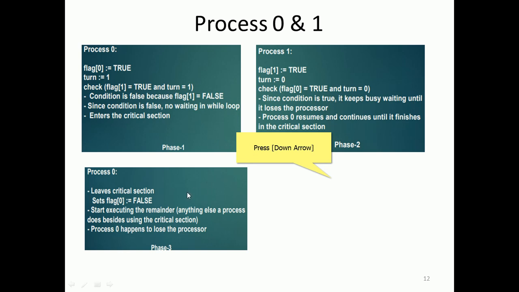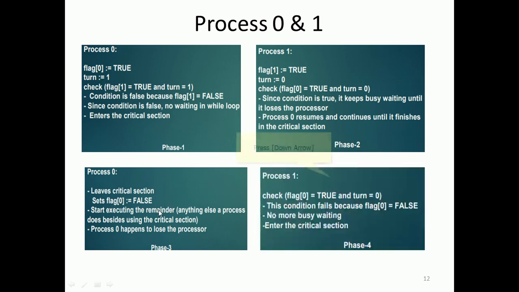It means mutual exclusion has been successfully achieved, and we have process 1. It checks whether flag 0 is equal to true and turn is equal to 0. That condition fails because flag 0 is equal to false. So there is no more busy waiting, right? It enters the critical section. That will be phase 4. So process 1 now has a chance to enter the critical section.